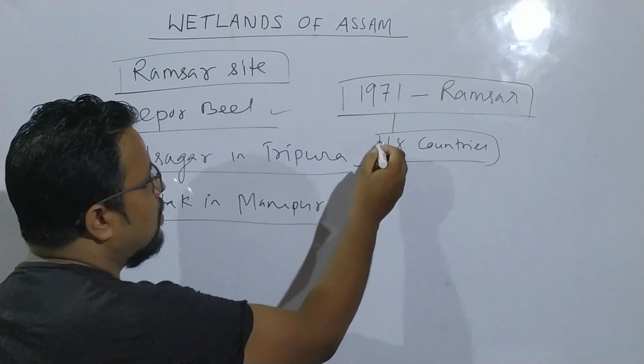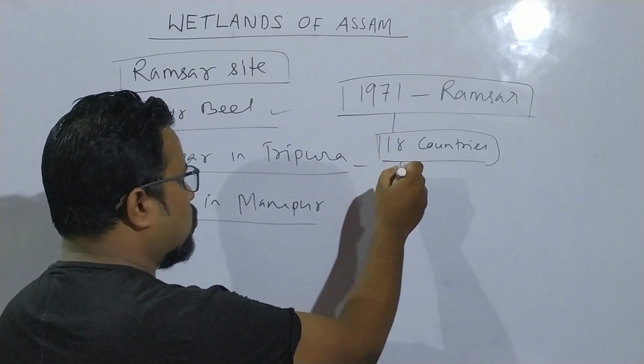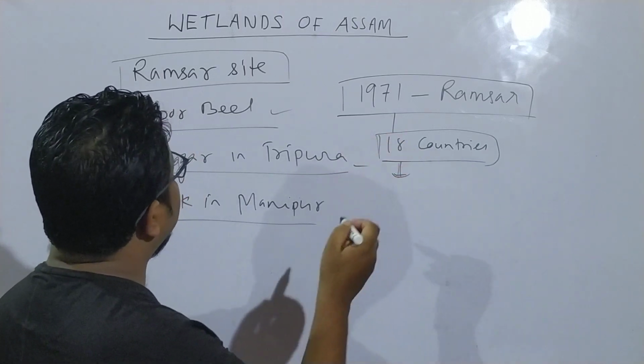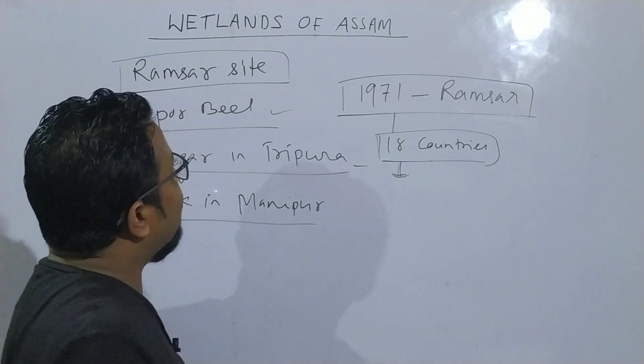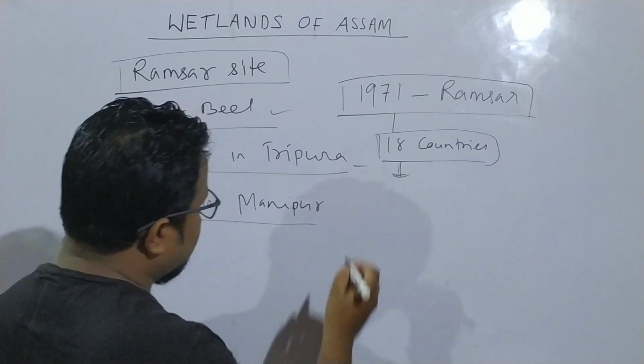The main outcome of the Ramsar Convention was to conserve and make sustainable use of wetlands.